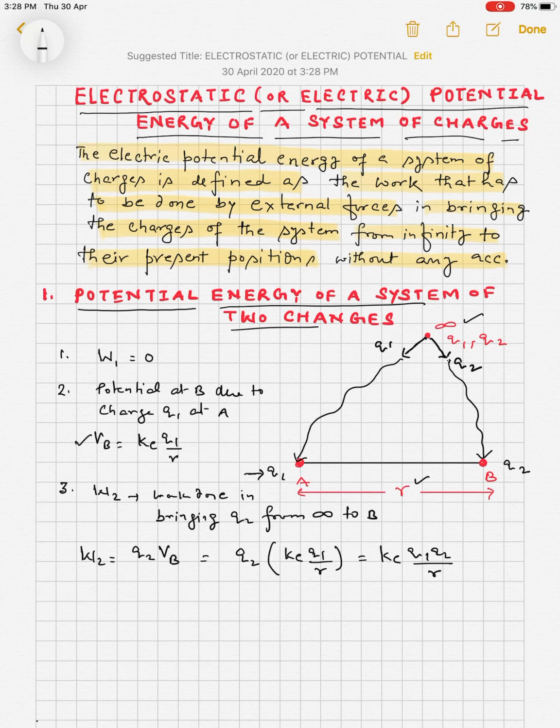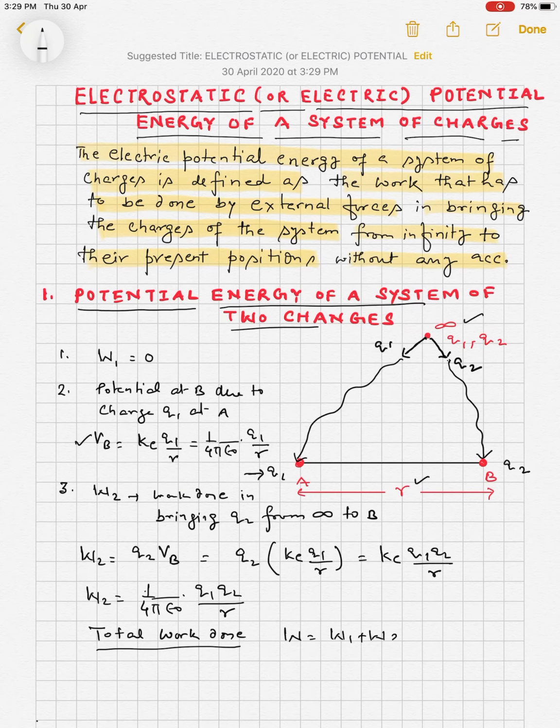Now putting in K_e, the electrostatic constant, W2 is equal to 1 upon 4 pi epsilon naught Q1 Q2 upon R. So the total work done in bringing the charges Q1 and Q2 from infinity to the present positions A and B is W equal to W1 plus W2.